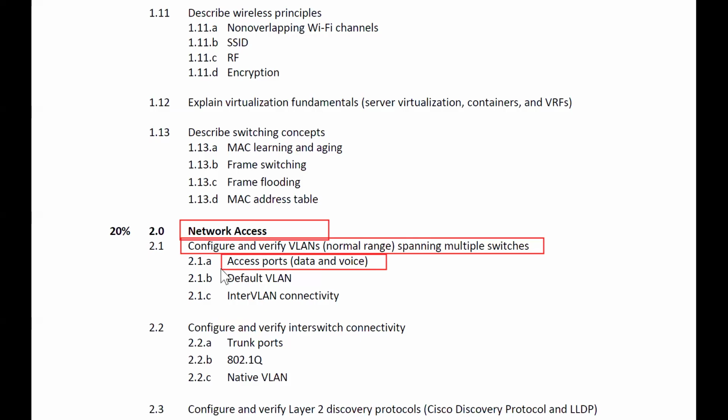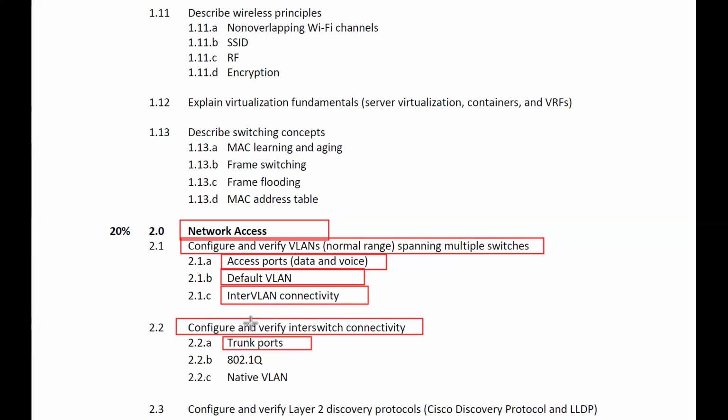Then we have the default VLAN. What is a default VLAN? VLAN number one is called the default VLAN, right? We'll come to that part. Then what do we have? Inter-VLAN connectivity means having communication between devices located in different VLANs, correct? Then it says configure and verify inter-switch connectivity, that is called trunk ports. So certain ports we have, that is access ports or trunk ports.